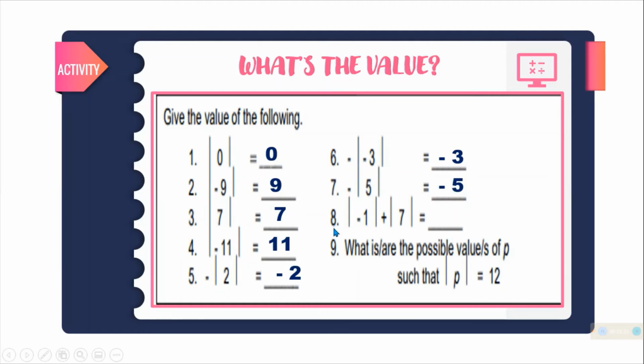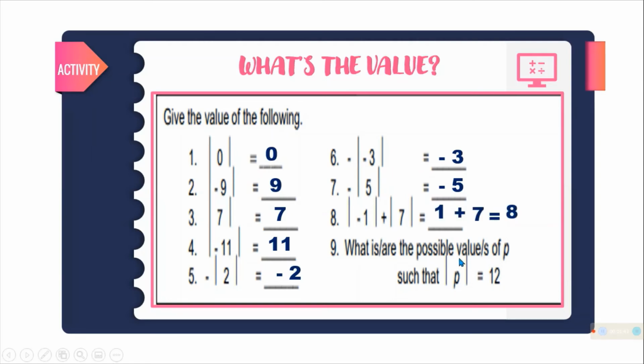So next, sa number 8, dalawa yung naka-absolute value. Meron siyang operator na plus. So meaning, i-add natin siya. So, yung absolute value of negative 1 is 1 plus absolute value of 7 which is 7. So, 1 plus 7 is equal to 8.